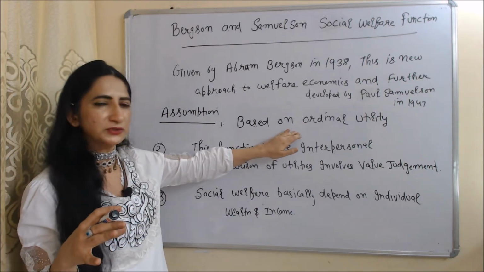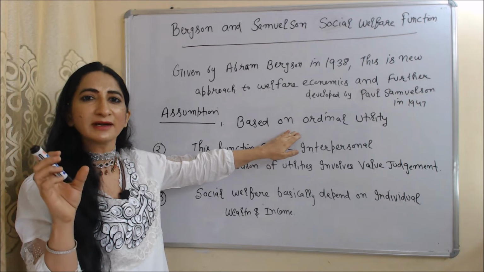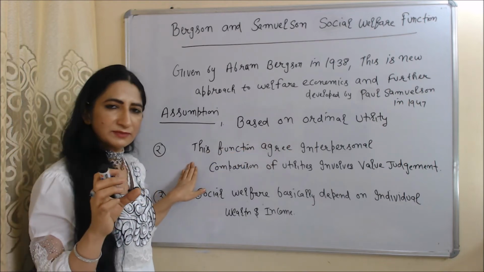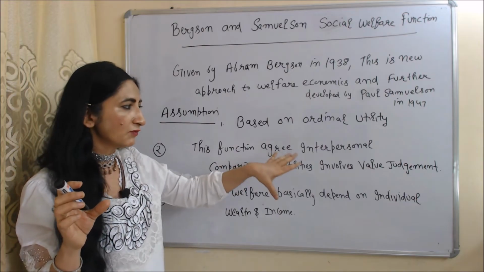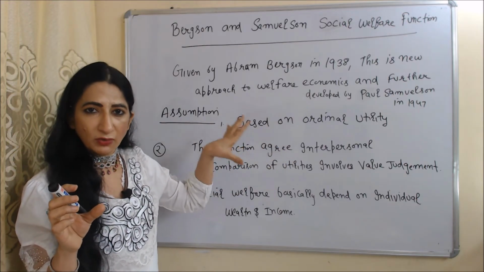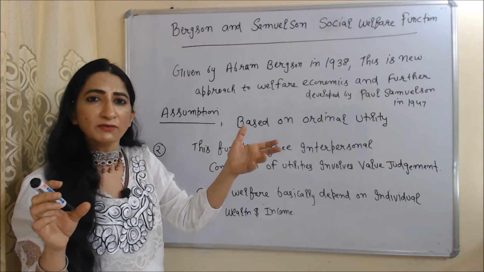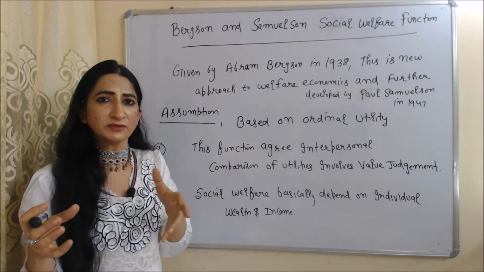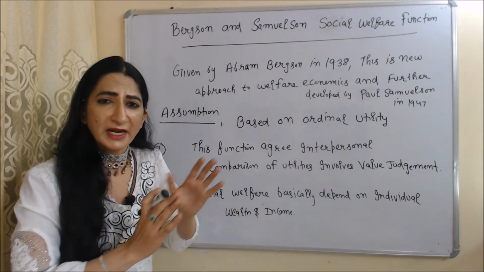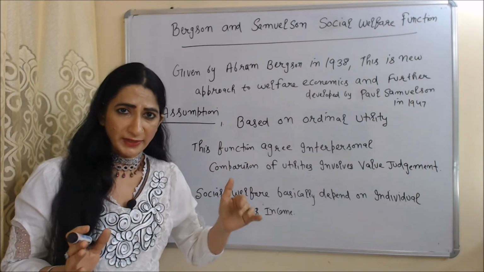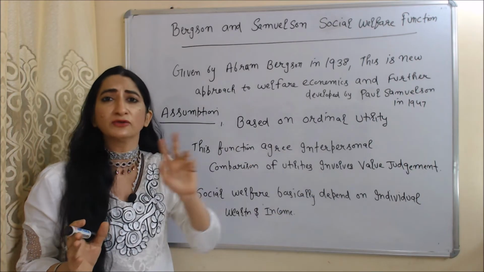It is based on ordinal utility, which means that according to this function we measure utility by giving ranks. The second assumption is that interpersonal comparison of utilities involves value judgment. Value judgment means a full assessment of what is wrong and what is right. According to this function, when we compare the utility of one person with another person, it involves proper value judgment.